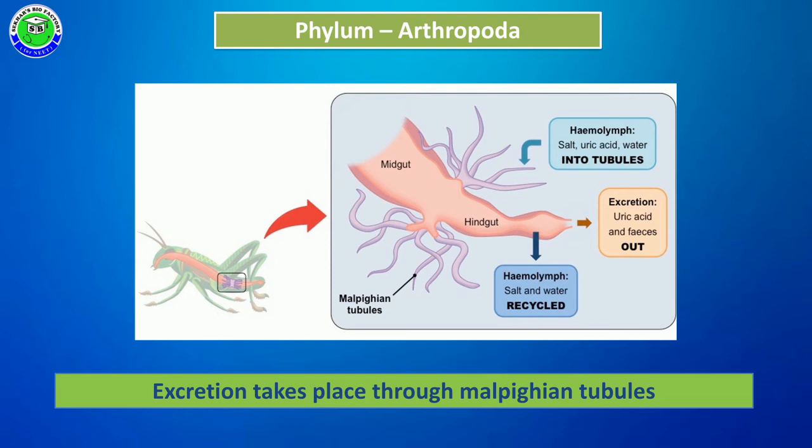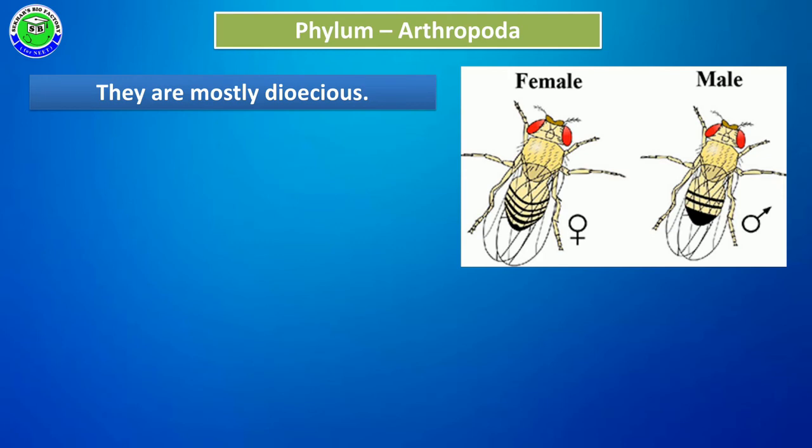The process of excretion with the help of Malpighian tubules is also one of the important characteristic features of phylum Arthropoda.